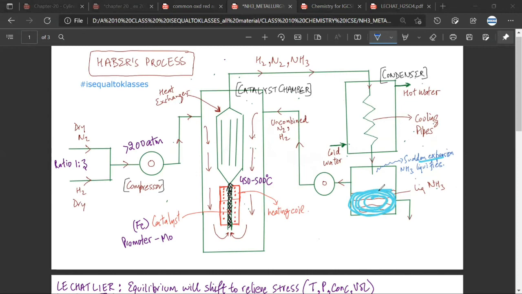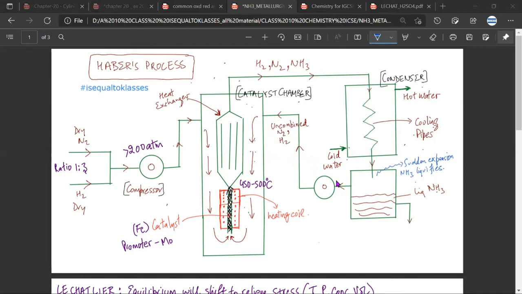And the nitrogen and hydrogen do not cool down, so they still remain in the gaseous state, and that is why the uncombined nitrogen and hydrogen is being taken out. Can you see this compressor? And this uncombined nitrogen and hydrogen is taken again to the catalyst chamber for manufacture of ammonia again.